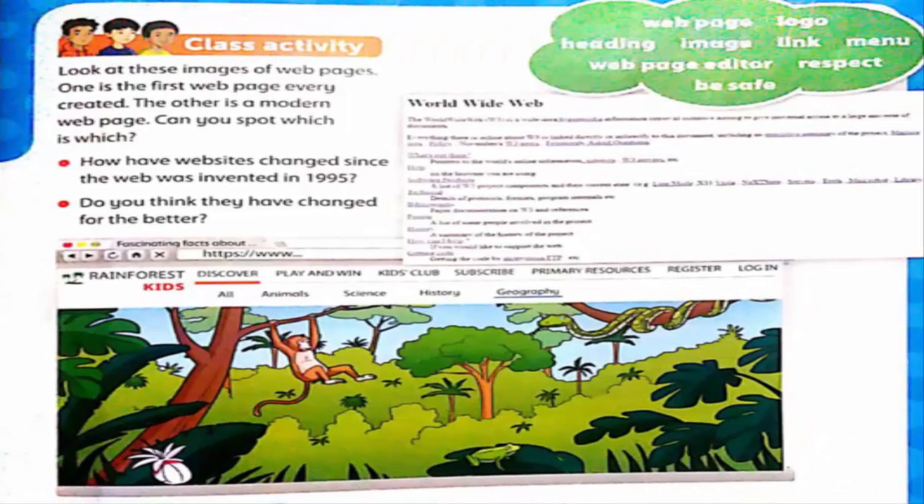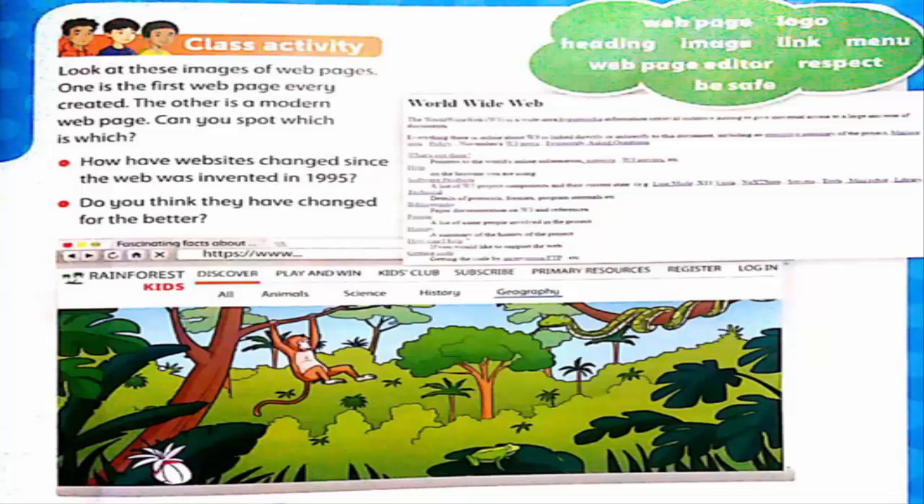There is a class activity. Look at these images of the web page. One is the first web page ever created. The other is a modern web page. Can you spot which is which, and how have websites changed since the web was invented in 1995? Do you think they have changed for the better?